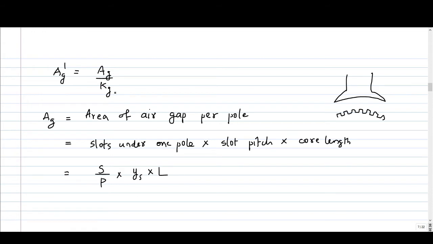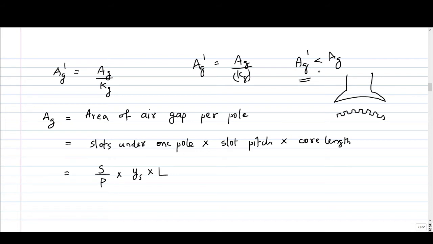Ag dash is Ag by kg, and we already have seen kg is greater than 1. So Ag dash is Ag divided by a number greater than 1. So Ag dash is less than Ag. So what is the effect? The effective gap area is now reduced. So that is the effect of slotting.